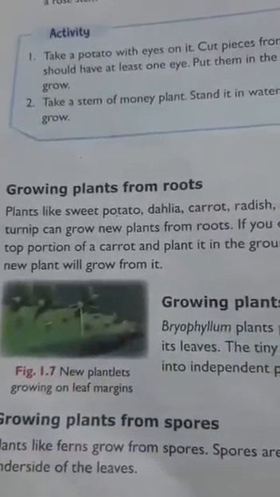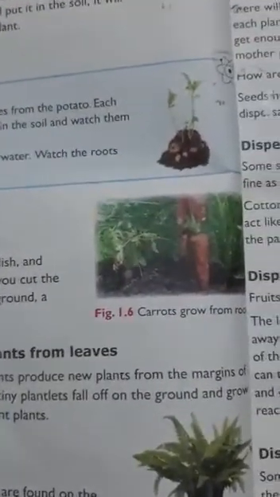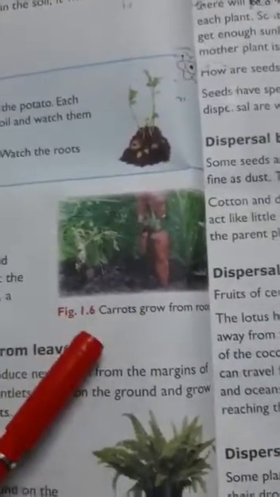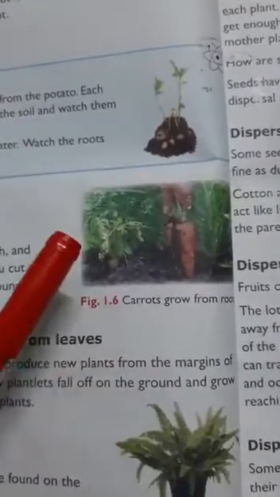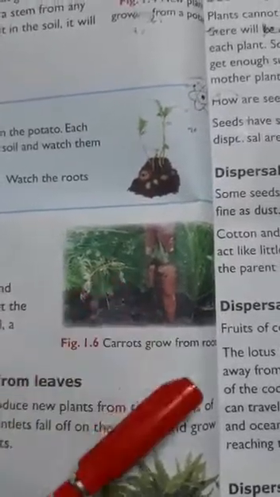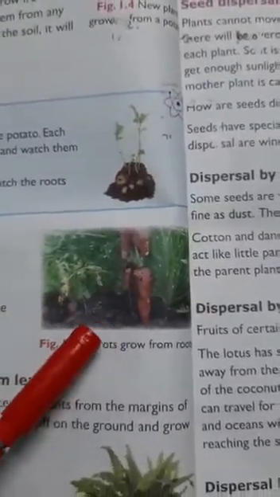The next part is growing plants from roots. Plants like sweet potato, dahlia, carrot, radish and turnip can grow new plants from the roots. How will you get a new plant from these roots? If you cut the top portion of a carrot and plant it in the ground, a new plant will grow from it.